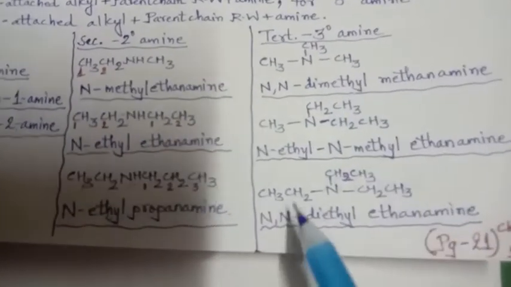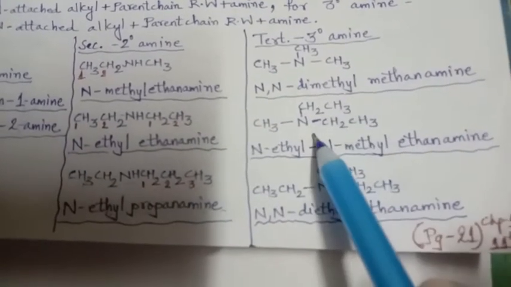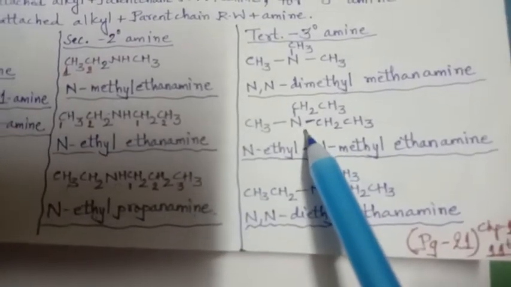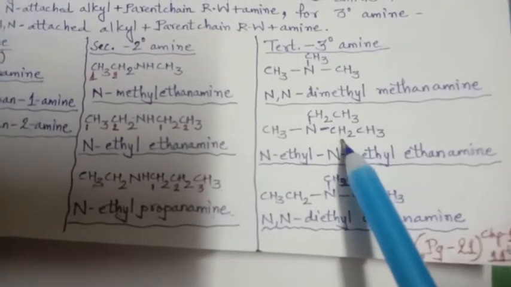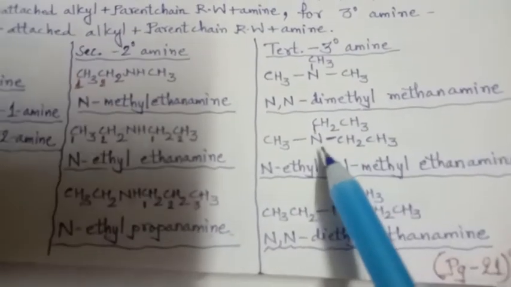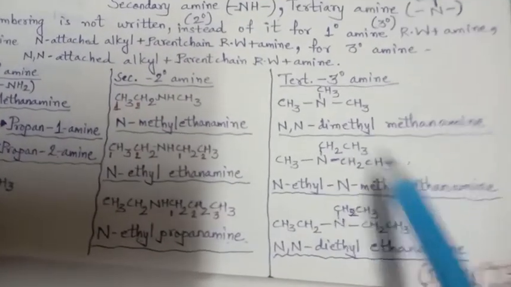Let us see these examples. N, CH3 and CH2CH3 and CH2CH3. So if we consider along with N the greater number of carbons, this or this, both are the same. But which group is it? Ethyl group. So if we consider this as the parent chain root word, then what is left here?